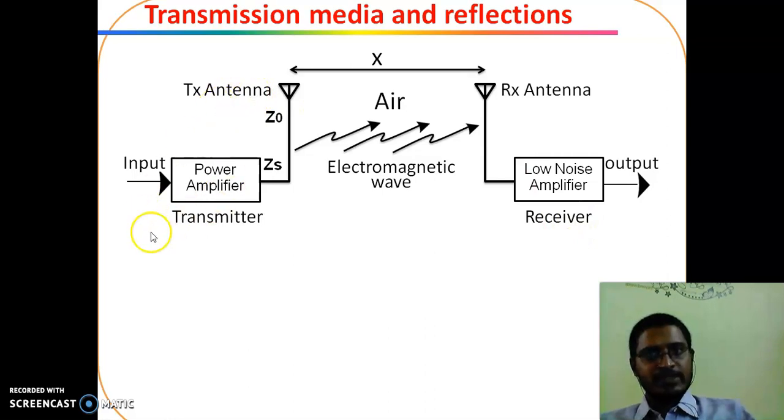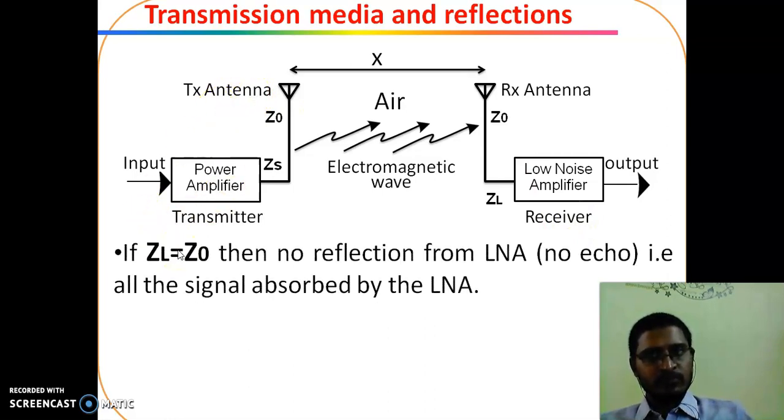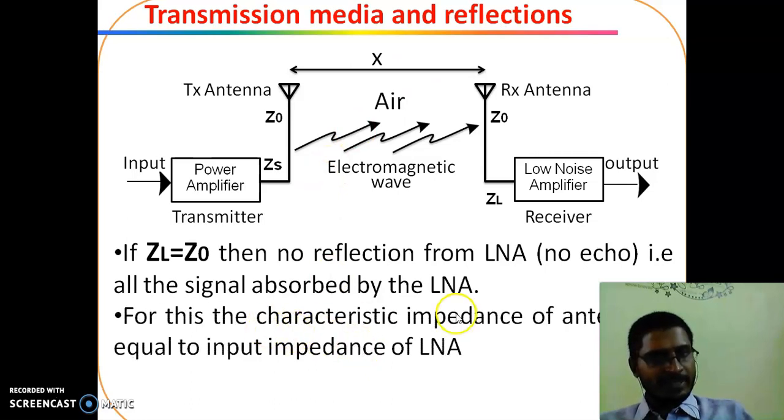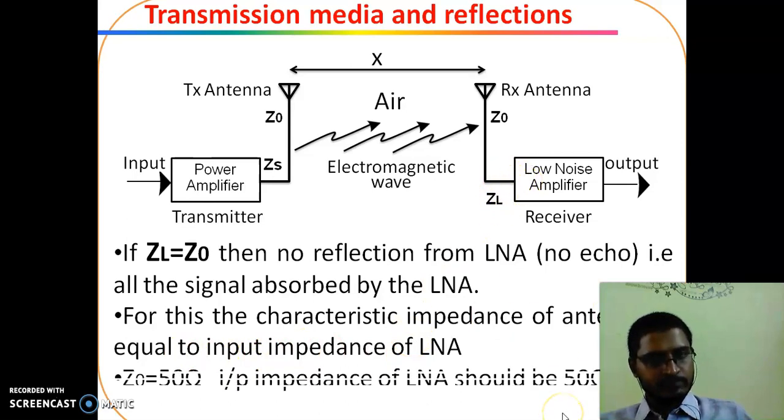So this is the same system. If ZL is equal to Z0, there are no reflections from the LNA. For example, this is the LNA. If Z0 is equal to ZL, then there are no reflections from the LNA; that is, all the signal is absorbed by the LNA. For example, if Z0 is equal to ZS, the signal that is given is radiated into free space. So the characteristic impedance of the antenna is equal to the input impedance of the LNA. Z0 is equal to 50 ohms, so the input impedance of the LNA should be 50 ohms.